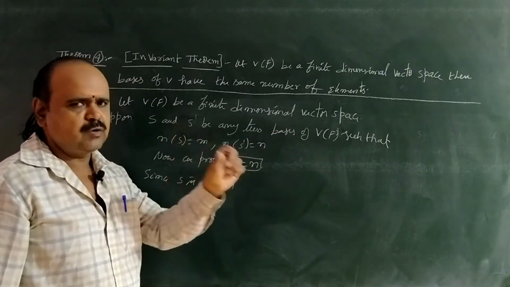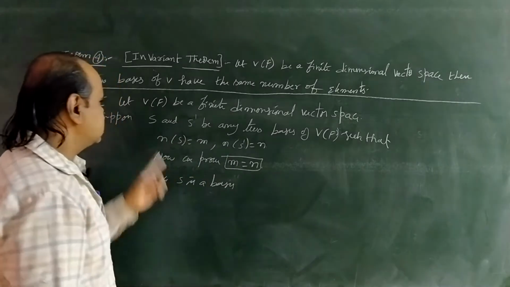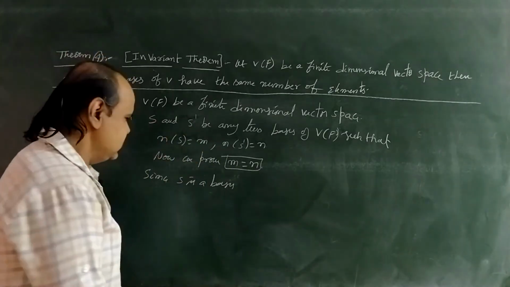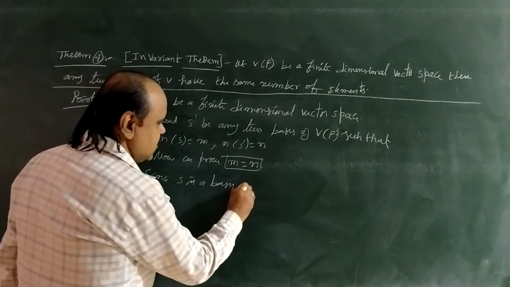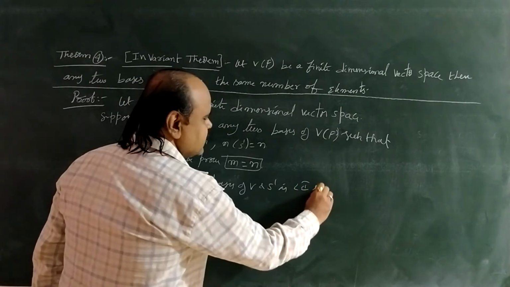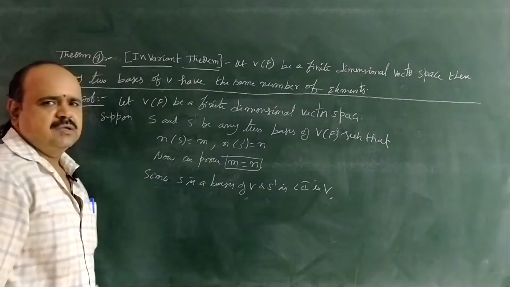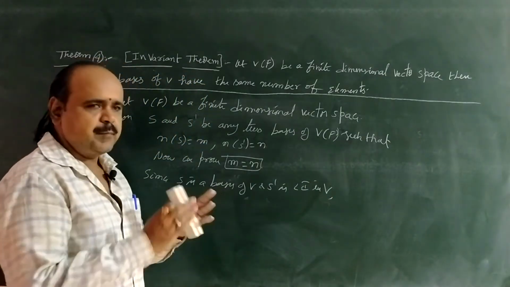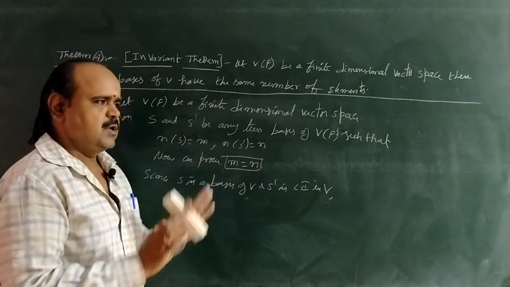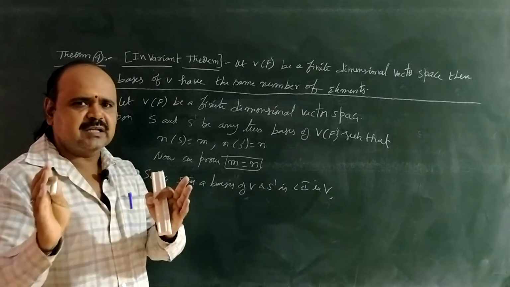So here we are considering capital S as a full basis and S dash is only linearly independent. So since capital S is a basis of V and S dash is linearly independent in capital V, a basis is bigger than other linearly independent sets. Don't forget it. A basis is bigger than a linearly independent set.